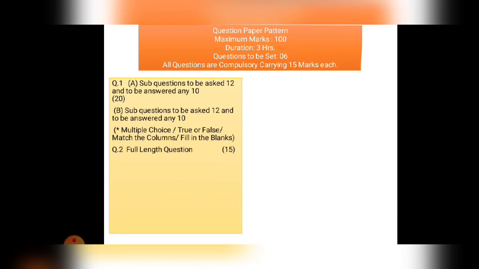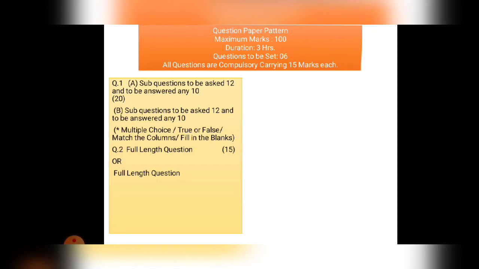After that, question number 2 will be a full-length question, meaning theory questions. Question number 2 can be 15 marks, or it can be divided into 7 or 8 marks. It means that question 2A will be 8 marks and 2B will be 7 marks. And in that again there will be an option. Question 2C will be 8 marks and 2D will be 7 marks. So students, you have to select either A and B or C and D.